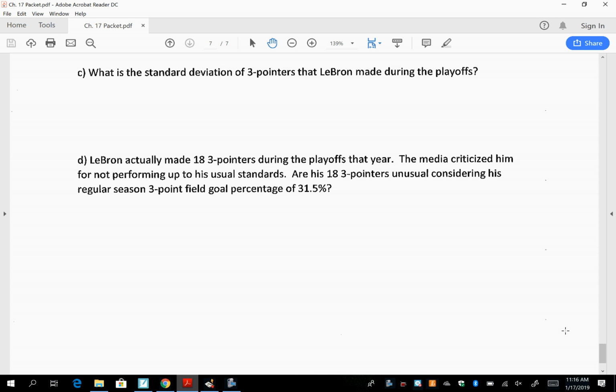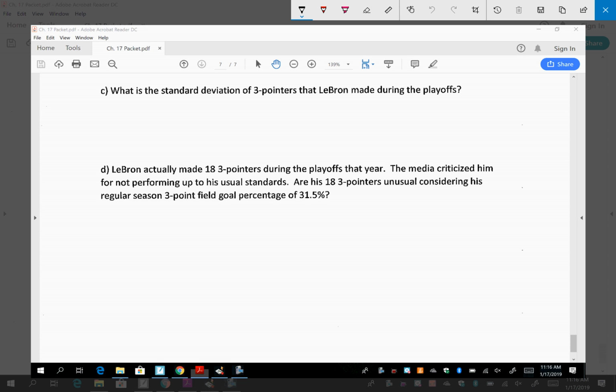Okay, letter C. What is the standard deviation for the number of 3-pointers that LeBron made during the 2008 playoffs? Still the binomial model, same model. And we're going to use the formula: the standard deviation is the square root of n times p times q.